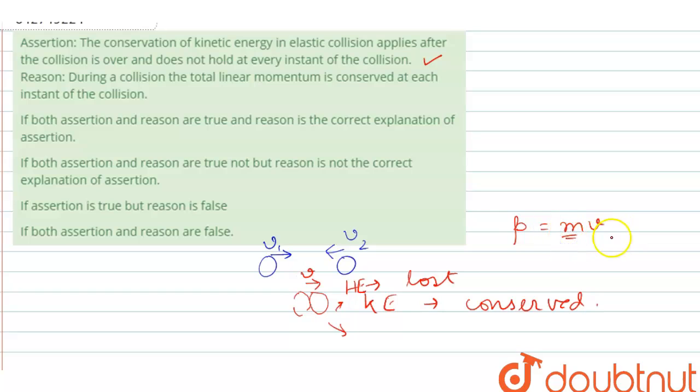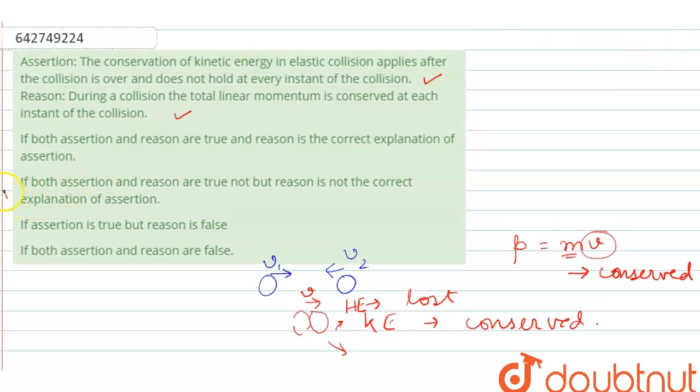Mass is always constant, and when it collides, the velocity is the same, that is also constant. So the total momentum is conserved. So the reason is also correct, but this reason is not the correct explanation of this assertion.